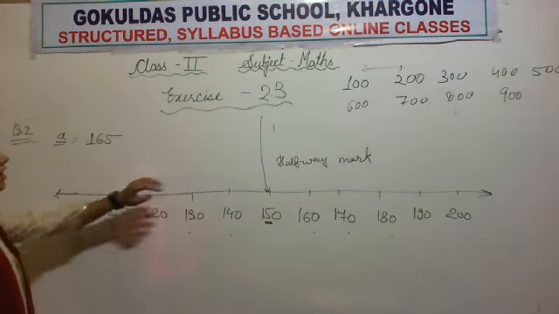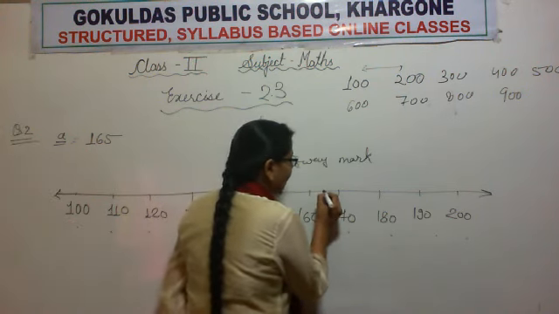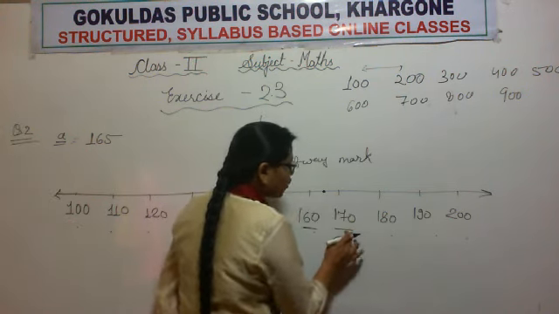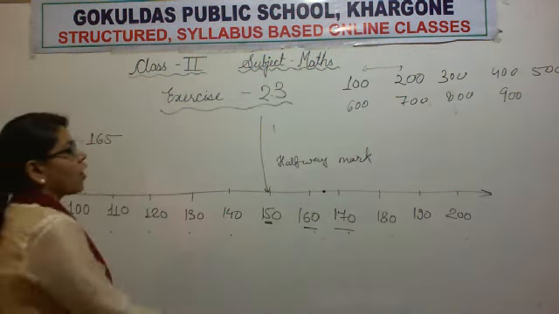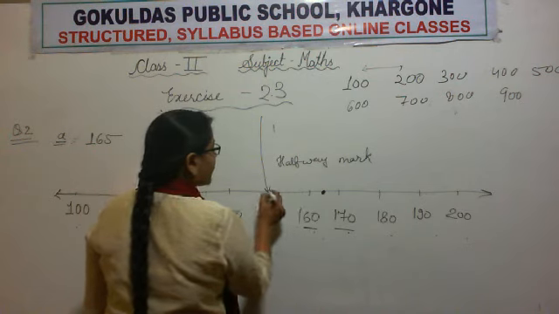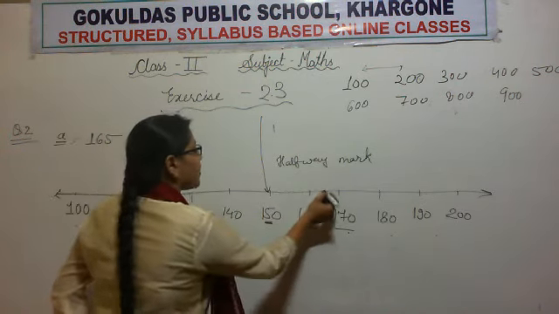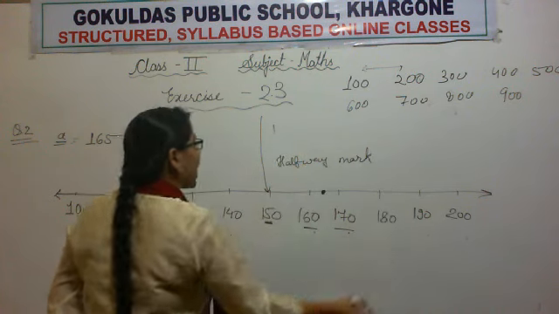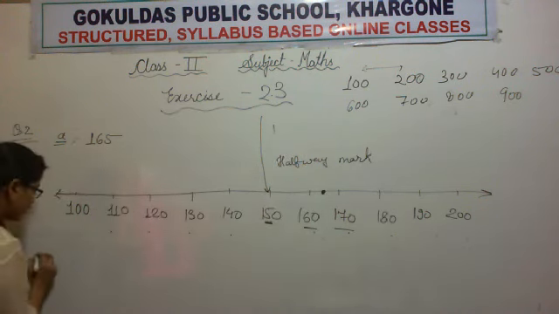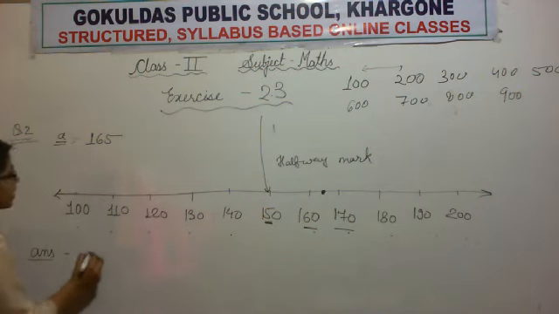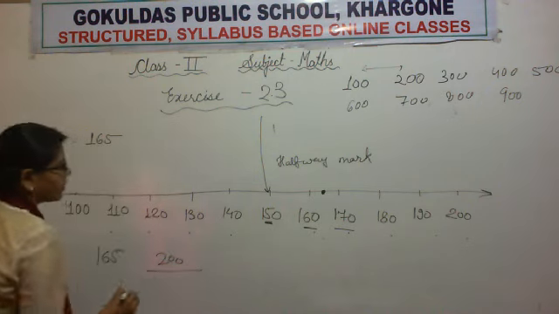Okay. Now we will mark the number 165. So 165 will lie here between 160 and 170. Now, this is our number and this is the halfway mark. Let's see their position. Our number is right of the halfway mark. So we will round up to 200. So our answer is, when we round off 165, we get 200. Okay.